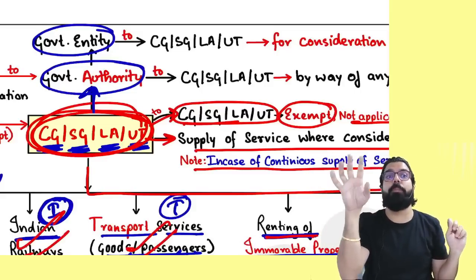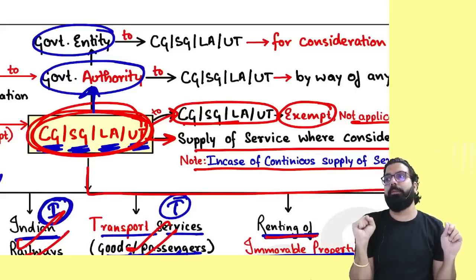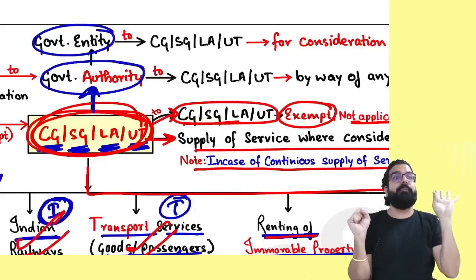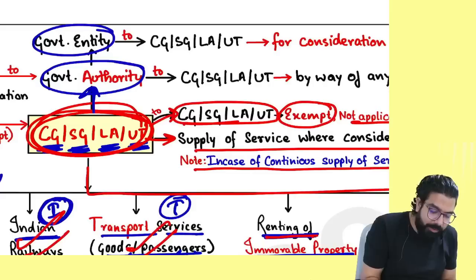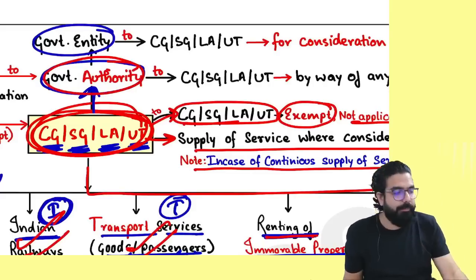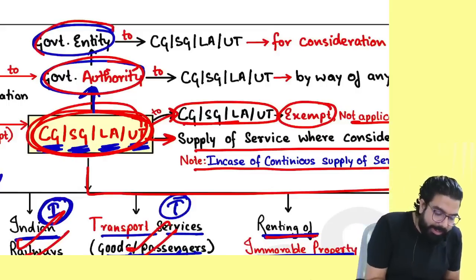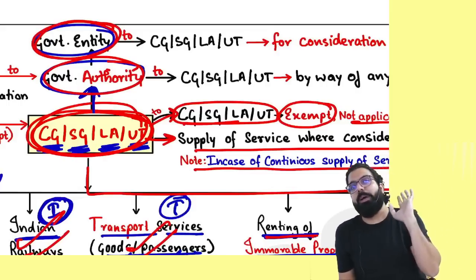Authorities are formed. Governmental authority is formed to do 243 G and W activity. Governmental entities are formed to do any activity which the government tells them to do. So people, what is the major difference? Authorities will do which activity? 243 G and W activities. And an entity will do which activity? They will do any activity which is told by the government.